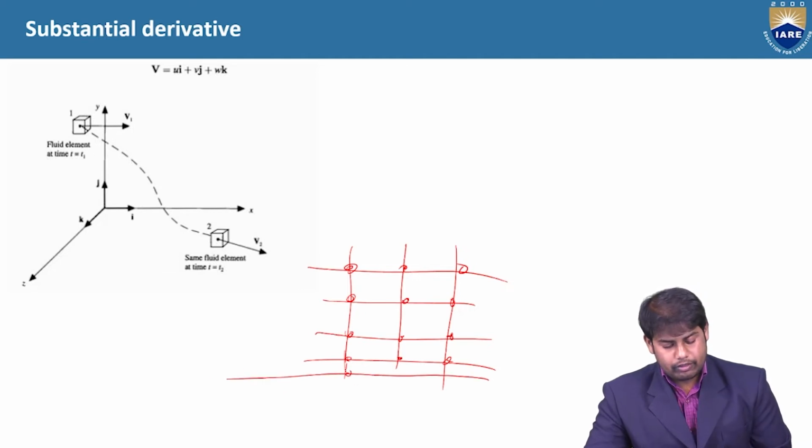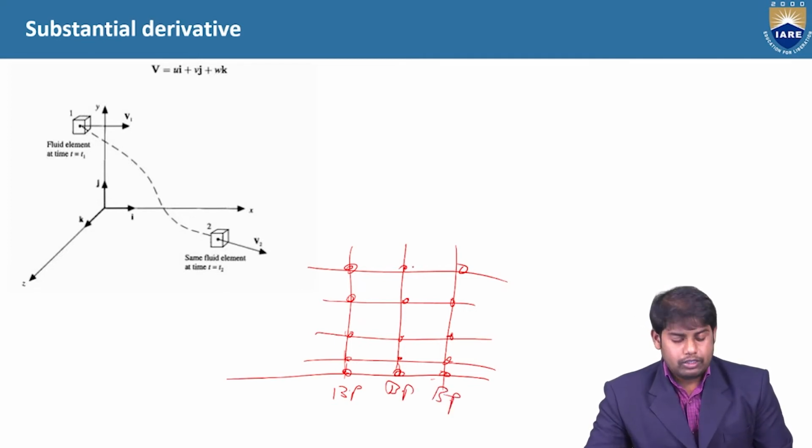These are called the boundary points. The points present here are internal or node points. Here we need to calculate what should be the minimum distance of the first grid point, the first grid point above the wall.